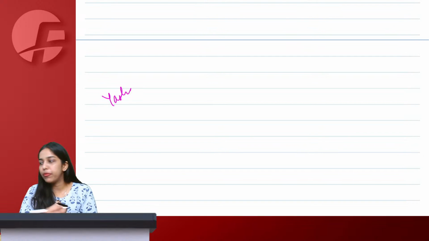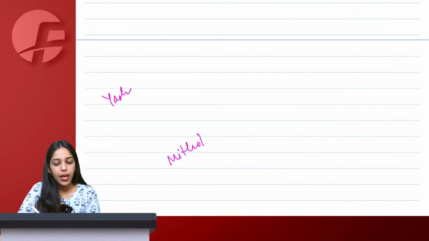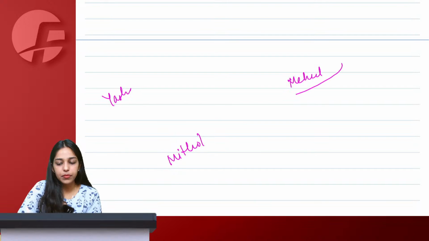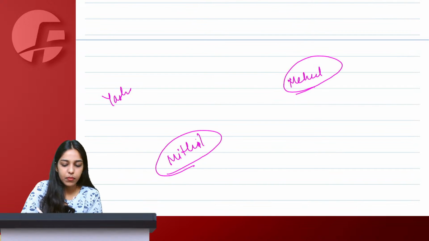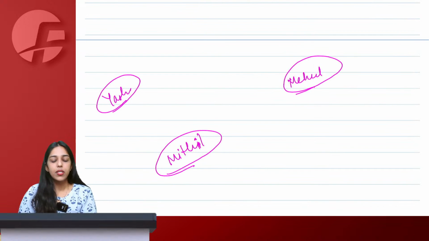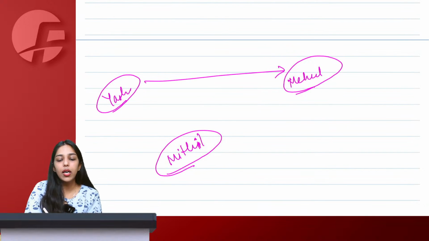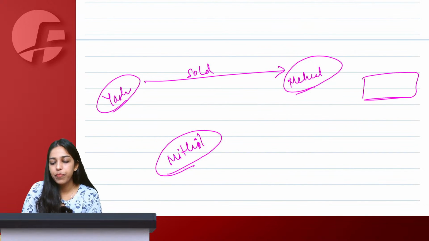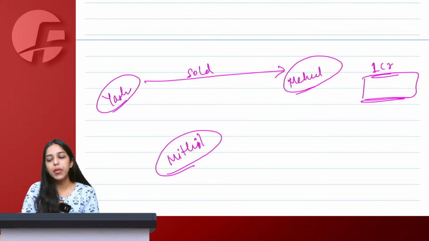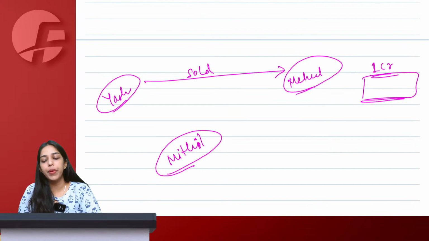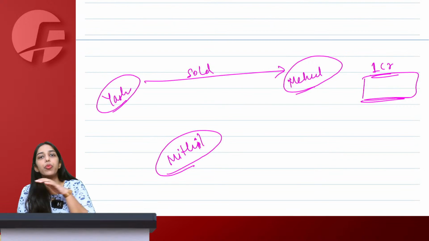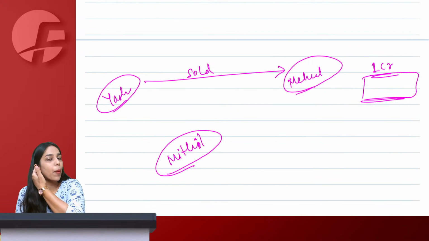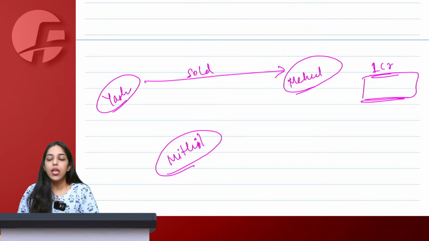Okay, so we have Yash, we have Mithil, and let's say we have Mehul. Yash sold a land to Mehul for 1 crore rupees. So Mehul purchased a land for 1 crore rupees, but that land was not properly leveled. There were no proper drainage systems. There was no fencing. So Mehul could get this land at 1 crore only.